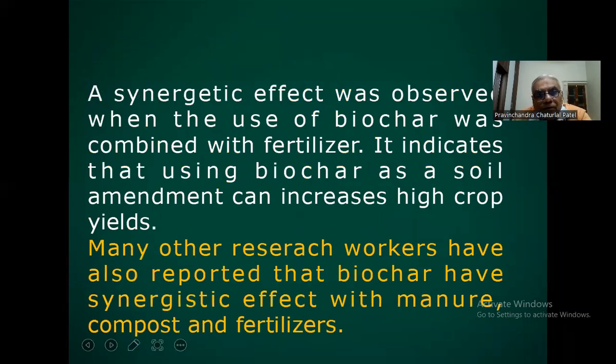A synergistic effect was observed when the use of biochar was combined with fertilizer. It indicates that using biochar as a soil amendment can increase crop yield. So it is interesting that there is a synergistic effect of biochar and fertilizer here. Many other research workers have also reported that biochar has synergistic effect with manure, compost, and fertilizer. So we have observed synergistic effect with the fertilizers.